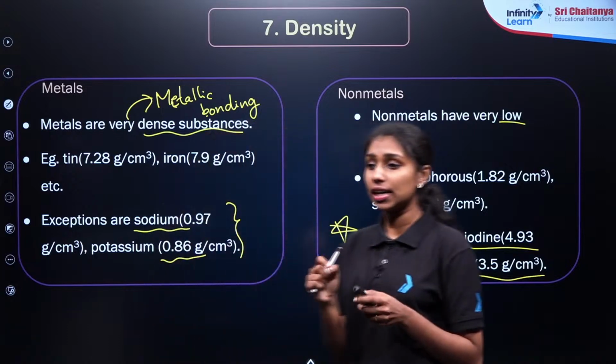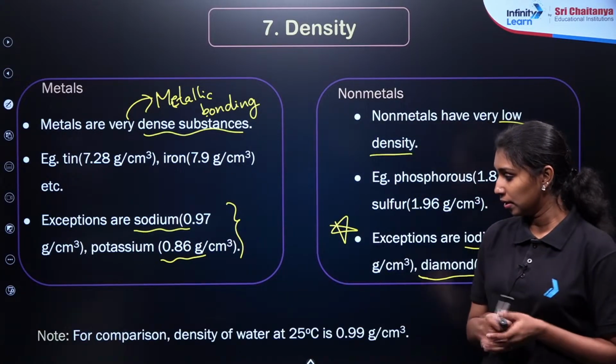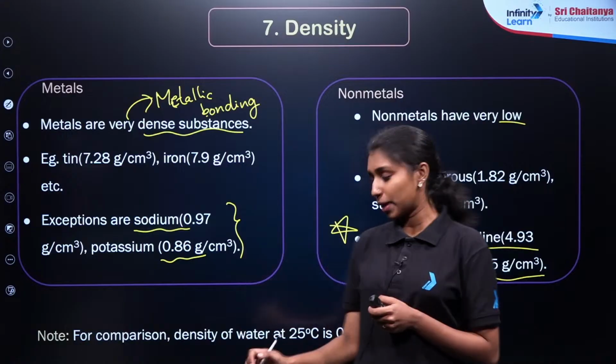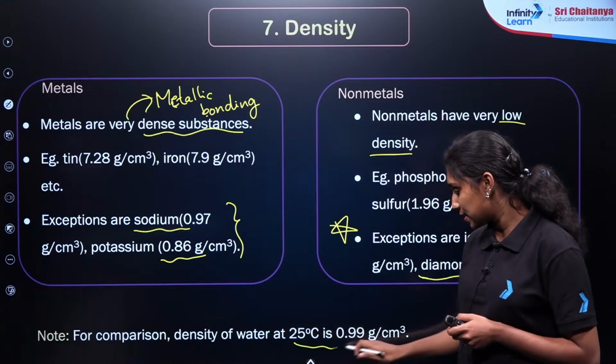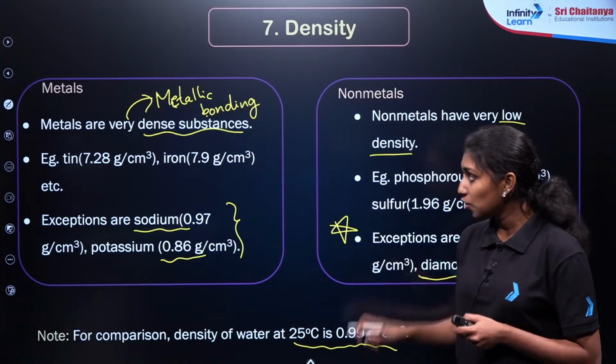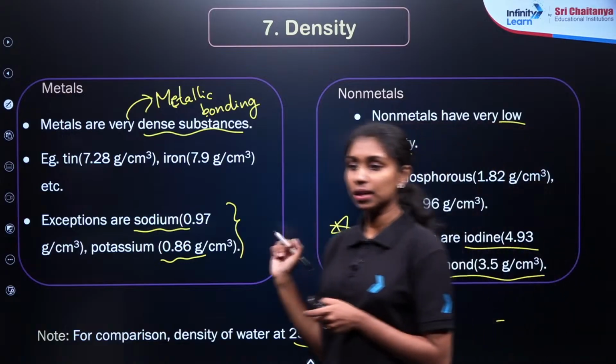So in general, we are comparing density by using the density of water at 25 degrees Celsius. We are comparing the density of water with the metals and non-metals. Clear?